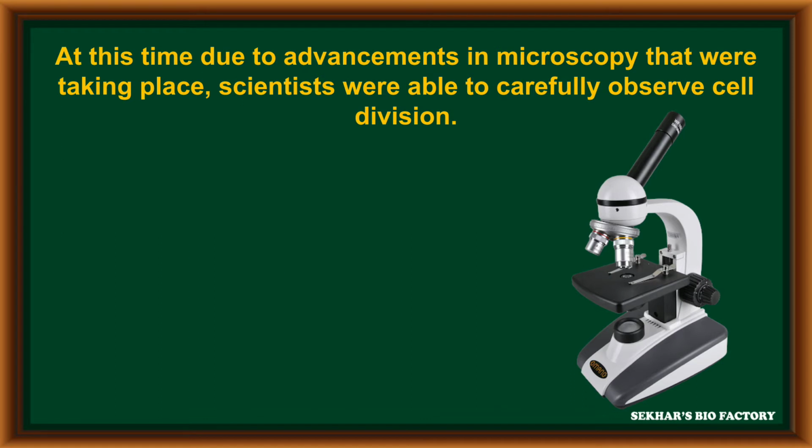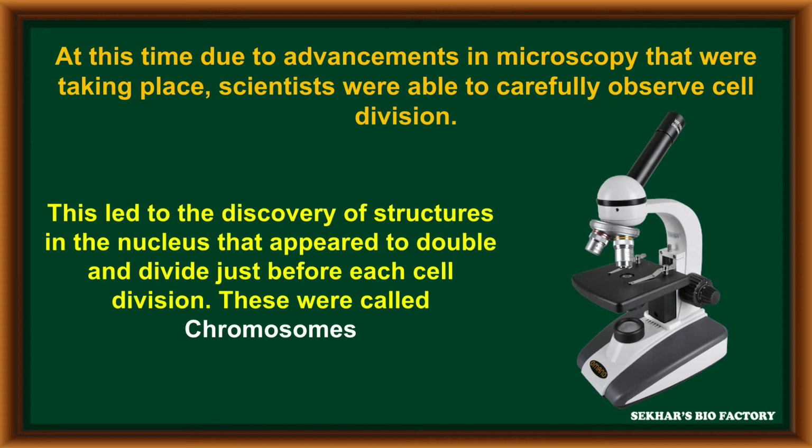At this time, due to advancements in the microscope, scientists were able to carefully observe cell division. It led to the discovery of a structure in the nucleus that appeared to double and divide just before each cell division. These are called chromosomes.